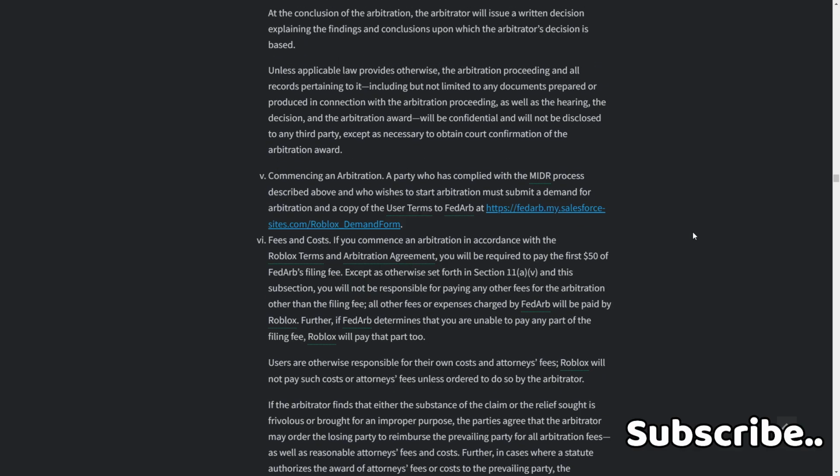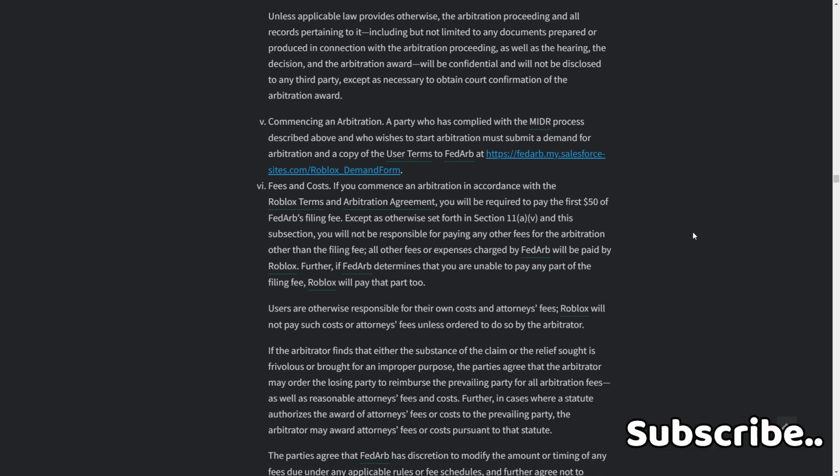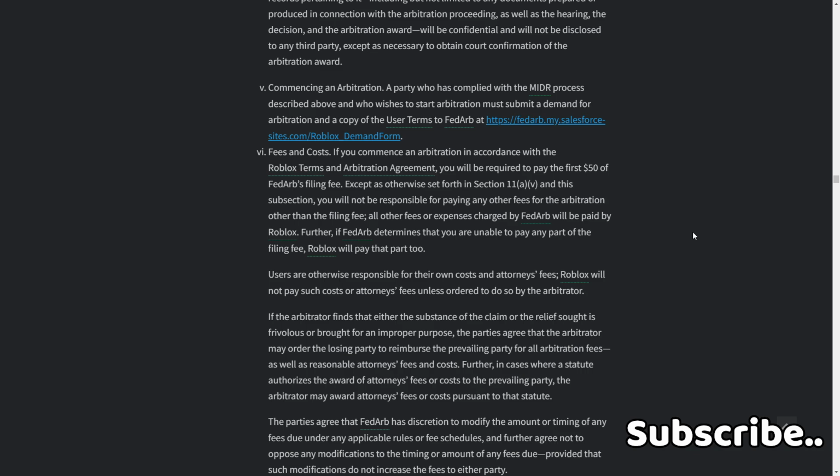6. Fees and costs. If you commence an arbitration in accordance with the Roblox Terms and Arbitration Agreement, you'll be required to pay the first $50 of FedArb's filing fee, except as otherwise set in Section 11AV and this subsection. You will not be responsible for paying any other fees in the arbitration other than the filing fee. Expenses charged by FedArb will be paid by Roblox. Further, if FedArb determines that you are unable to pay any part of the filing fee, Roblox will pay that part too. Users are otherwise responsible for their own costs and attorney's fees.